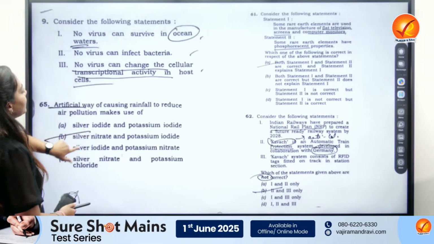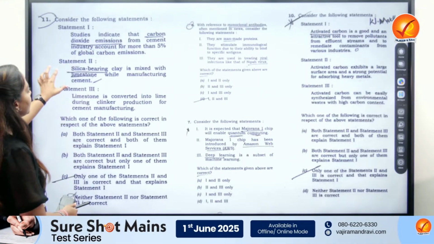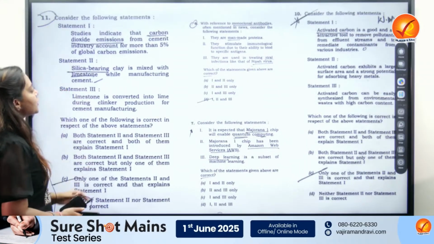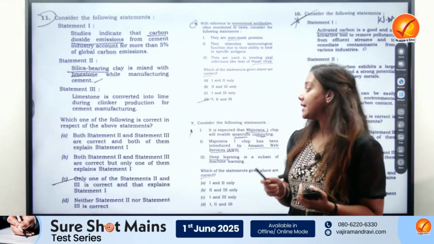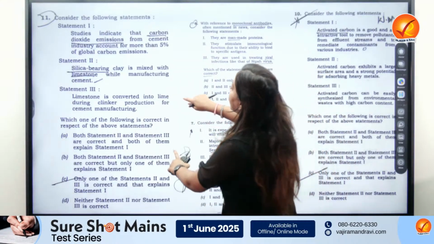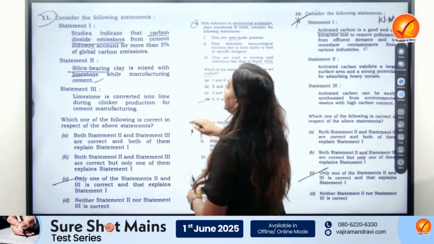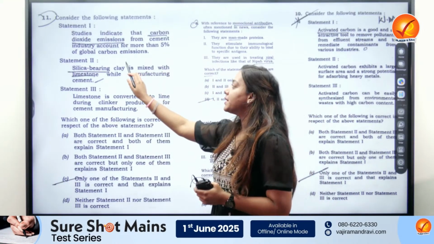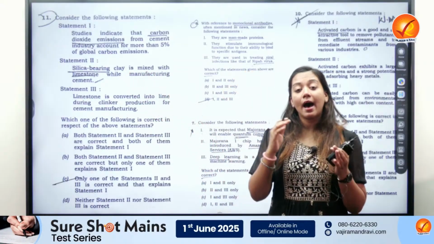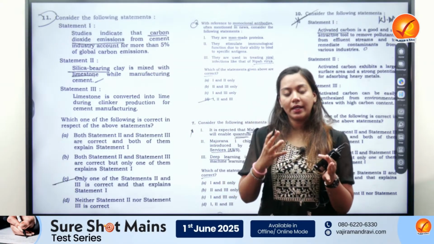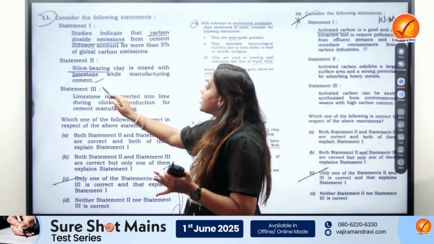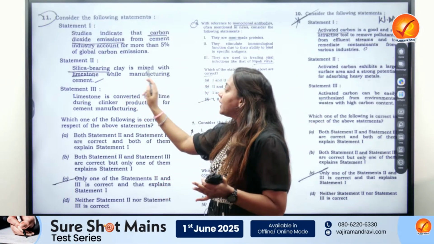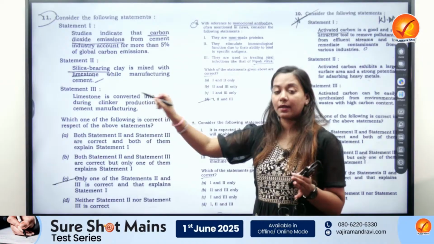Look at the other interesting question, which again was from the convergence of environment, geography, and science and tech. Studies indicate that carbon dioxide emissions from cement industry account for more than 5% of the global carbon emissions. Highly likely that it could be a polluting industry, it could be releasing carbon as a byproduct. Statement number 2 says that silica bearing clay is mixed with limestone while manufacturing cement.